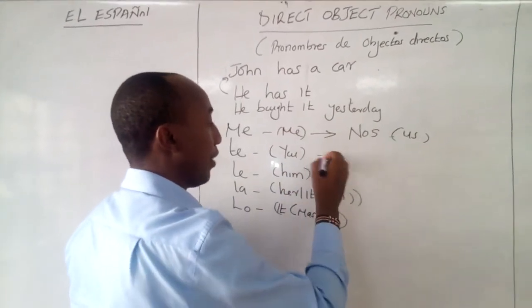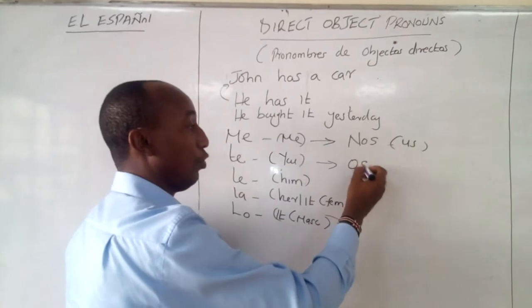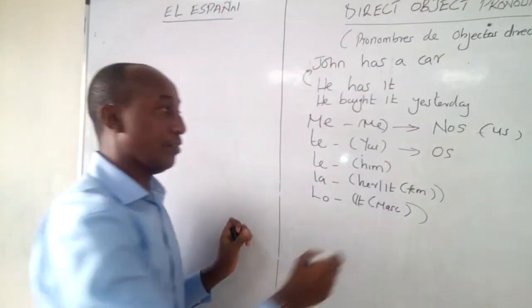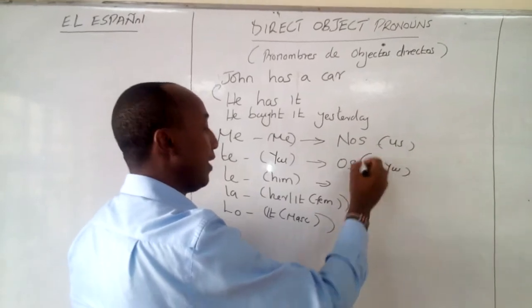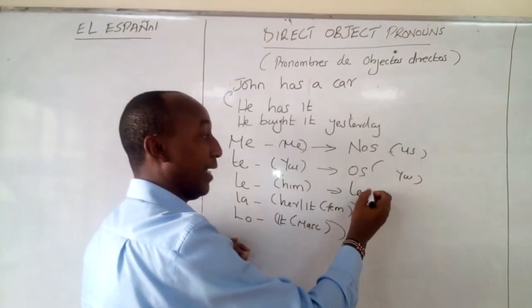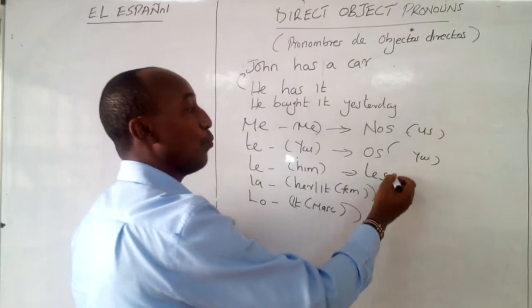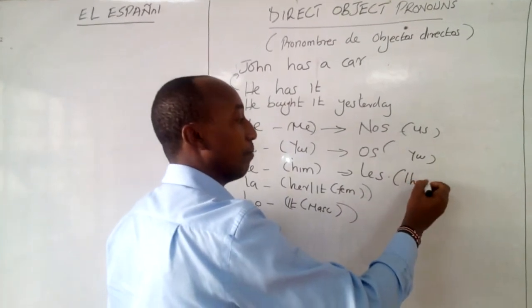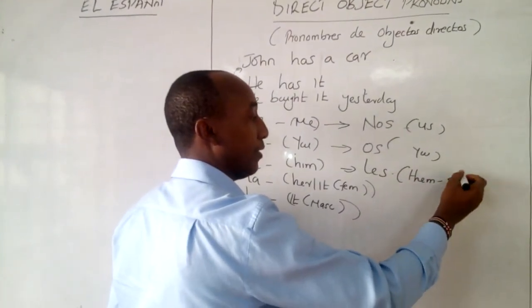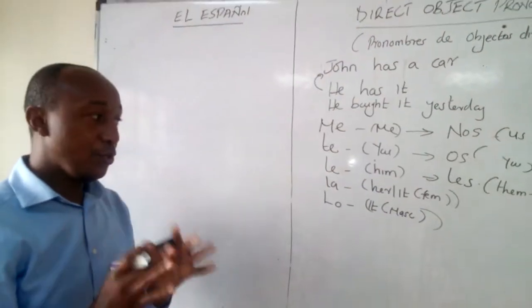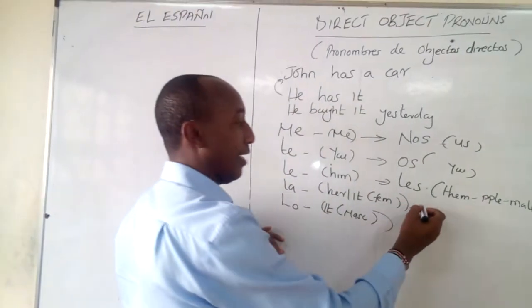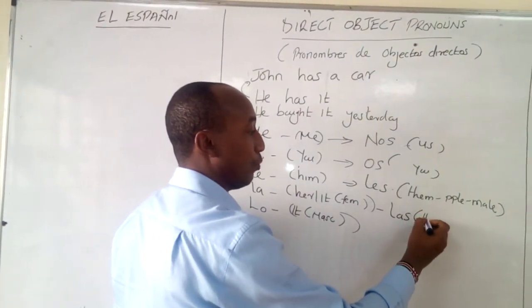And then we have te, the plural is os, which is you plural. And then we have le, the plural becomes les. So les will mean them, but for people, in this case who are male. Then we also have la, which can have its plural, which is las, to mean them.